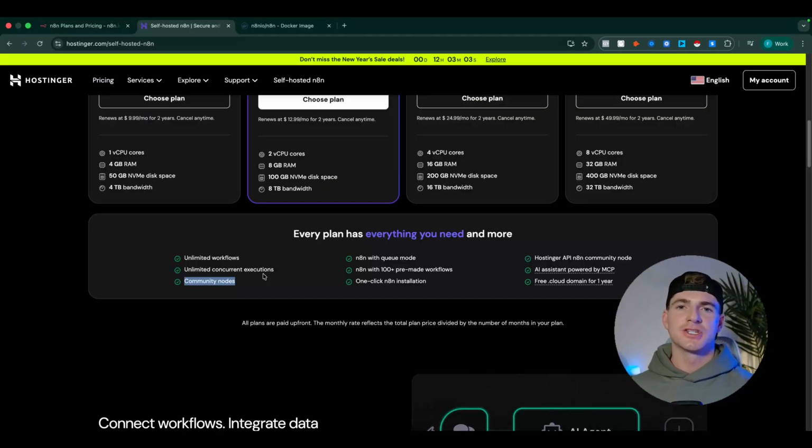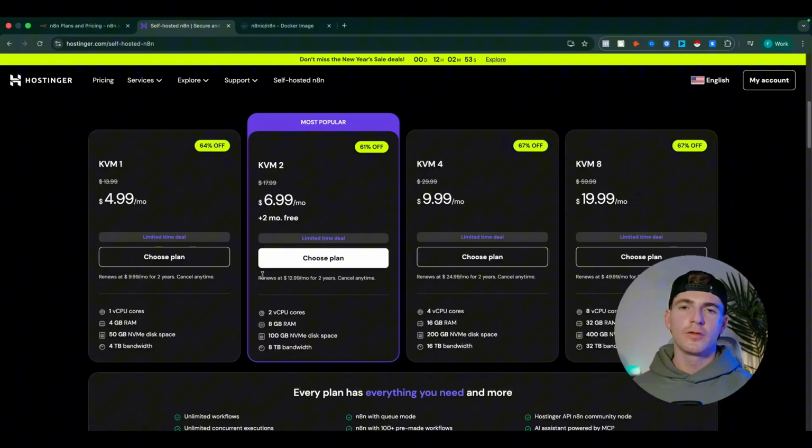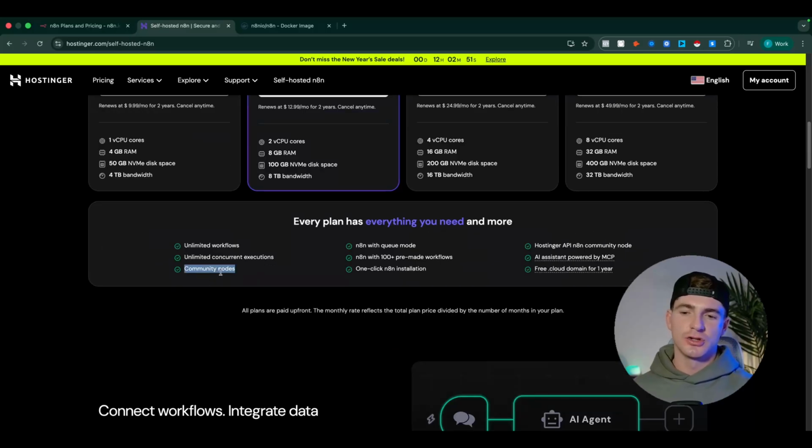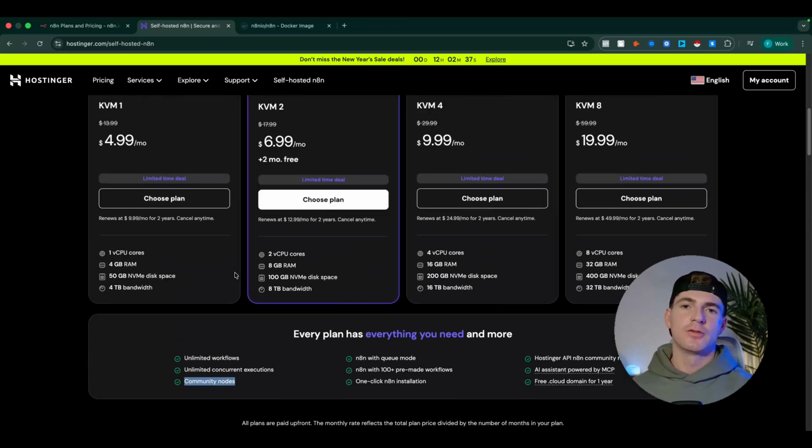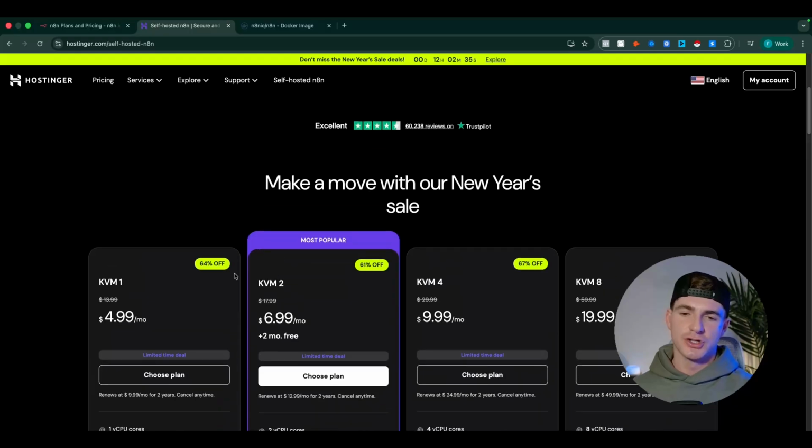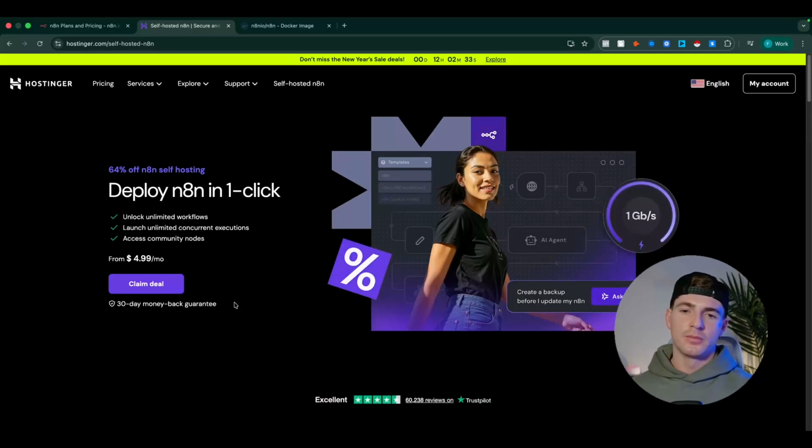The second type of hosting is self-hosting, and that is when your n8n instance lives on a third-party provider like Hostinger servers. Now, the benefits of this are it's much cheaper, you have more flexibility, and you also get access to the community nodes. We're going to talk about these community nodes in more detail in a later lesson, but for now, just know that there are nodes which have been built by developers which haven't been officially approved by n8n, and to get access to those, you will need to be on either a self-hosted or a local hosted n8n version.